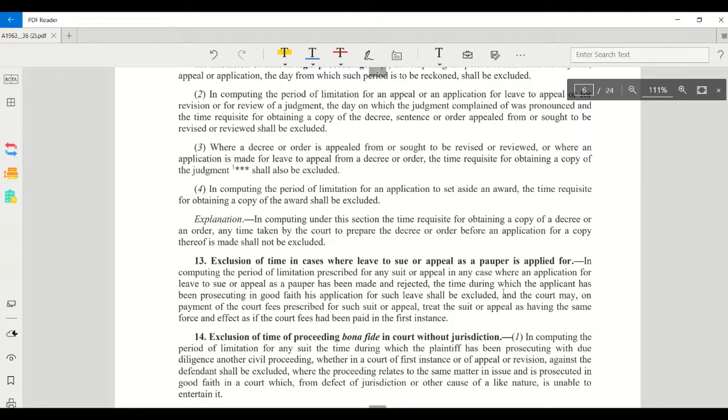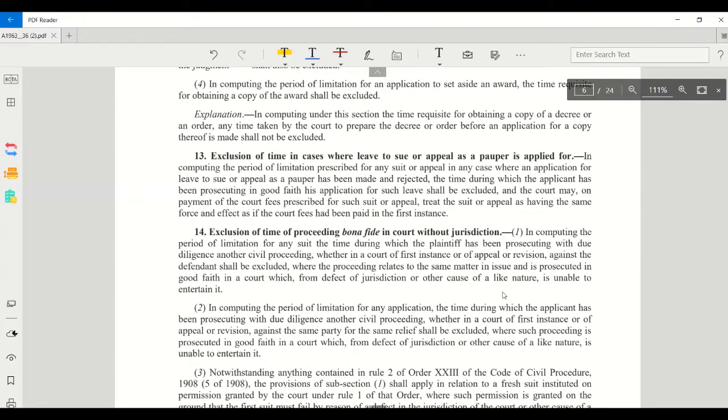Then section 13, exclusion of time in cases where leave to sue or appeal as a pauper is applied for. If you are filing a suit as a pauper, but the court dismissed your application, then the time required for the pauper application can be excluded while computing the period of limitation. Then section 14, exclusion of time of proceeding bona fide in court without jurisdiction.